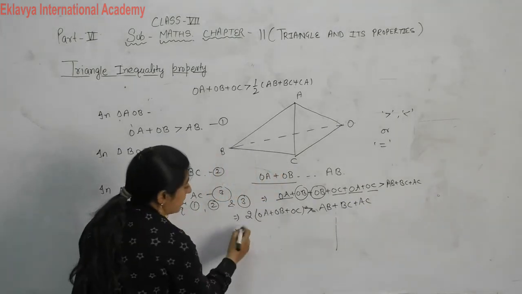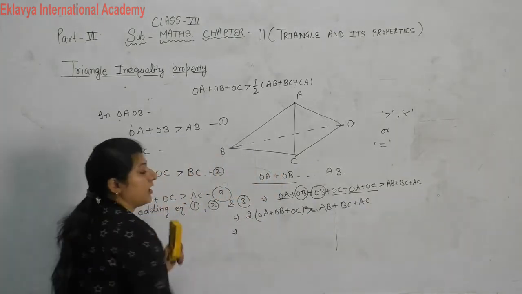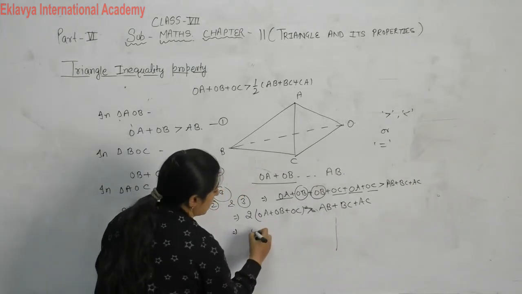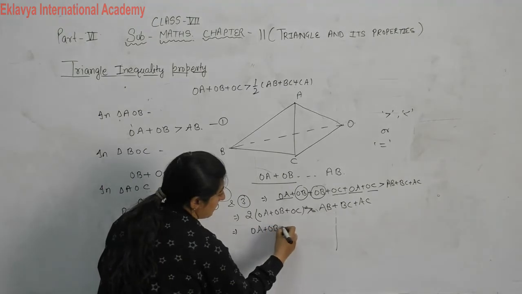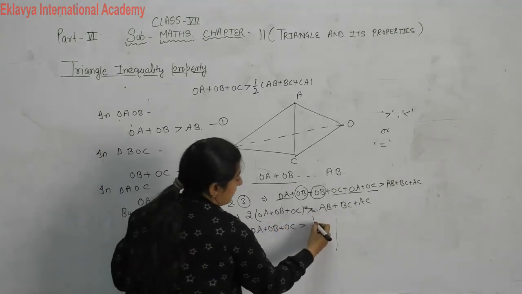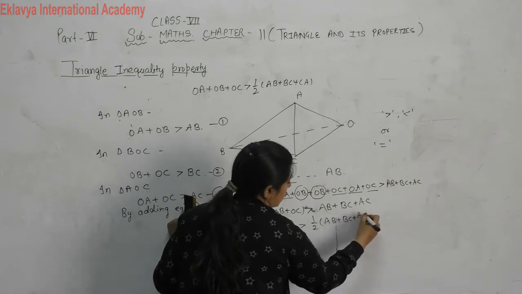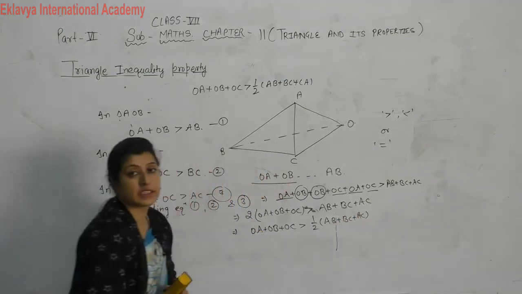Now we can divide both sides by 2, then it becomes OA plus OB plus OC greater than half of AB plus BC plus AC, or CA, it's the same thing.